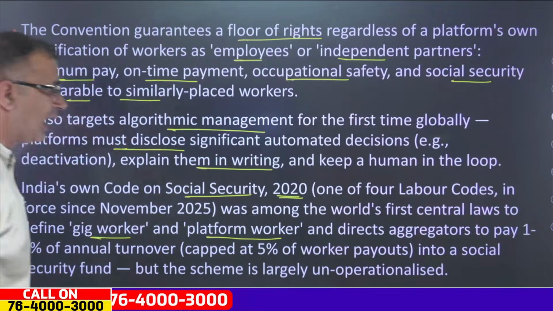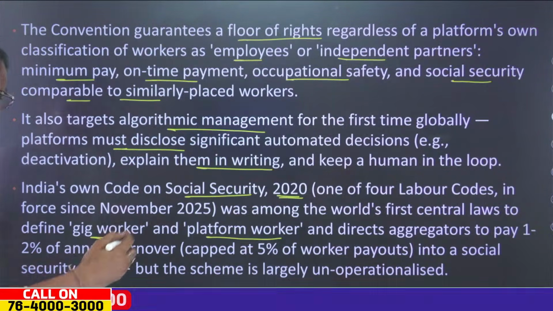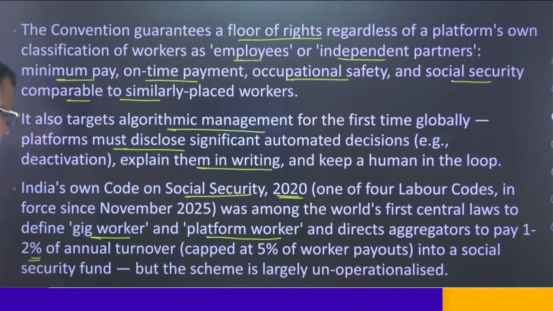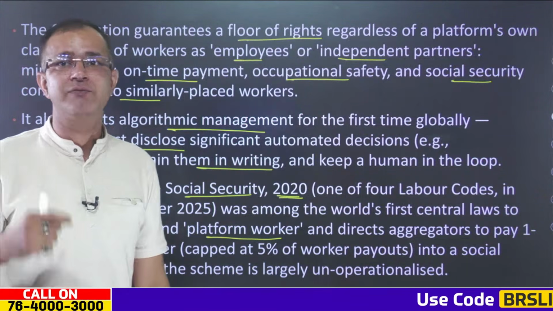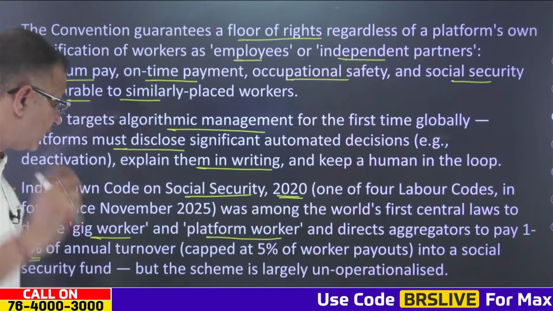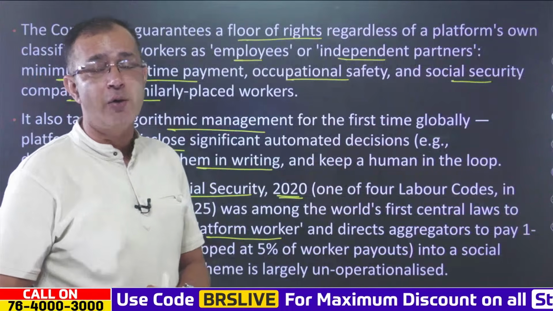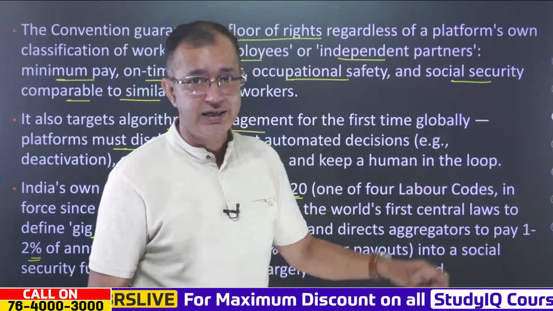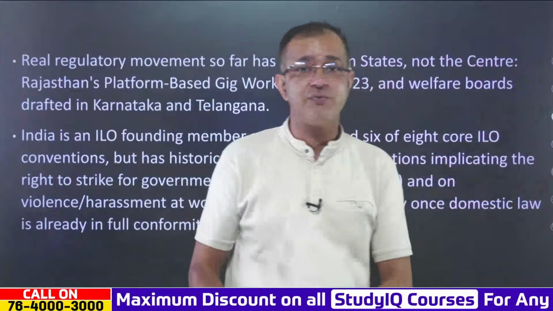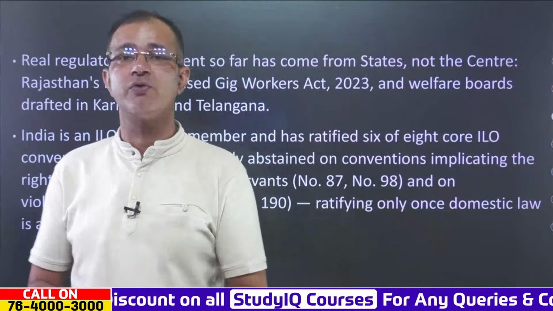It also directs that aggregators must pay 1 to 2% of their annual turnover, capped at 5% of worker payouts, into the social security fund. But the scheme is largely unoperationalized right now in India, and that is again a concern for gig workers or platform workers as well.